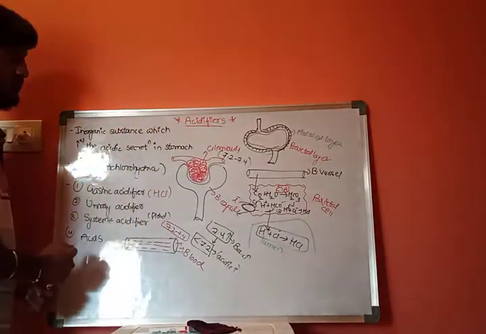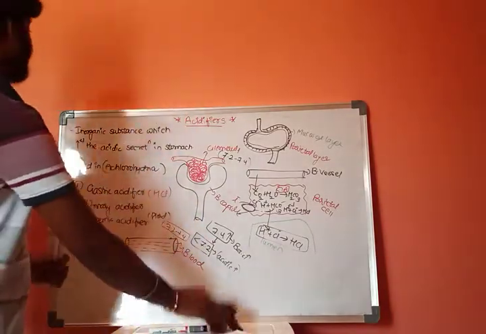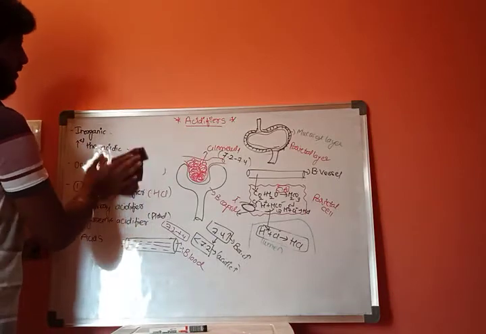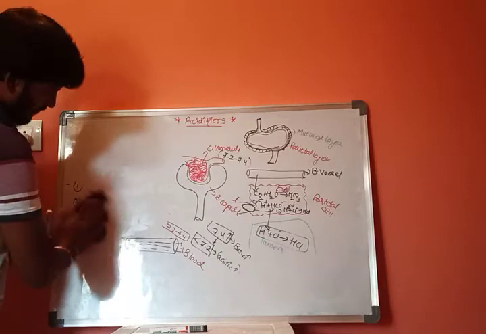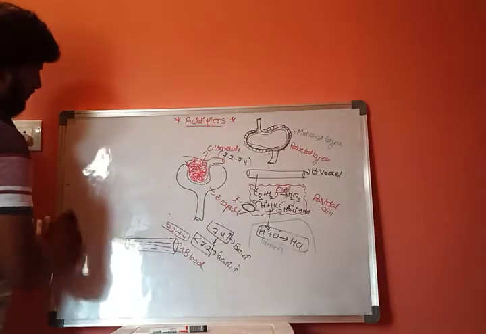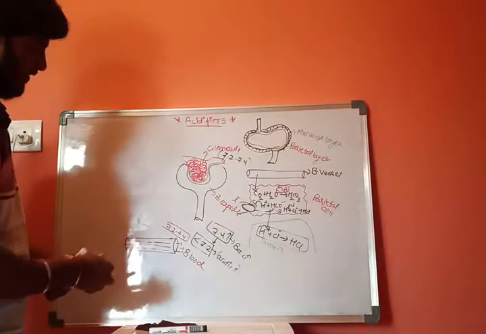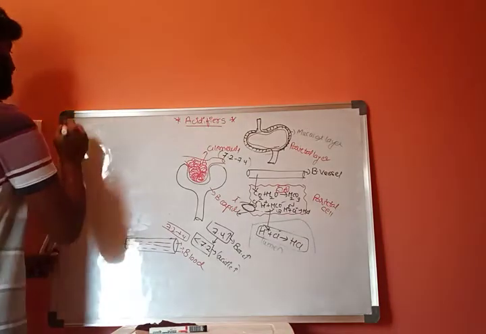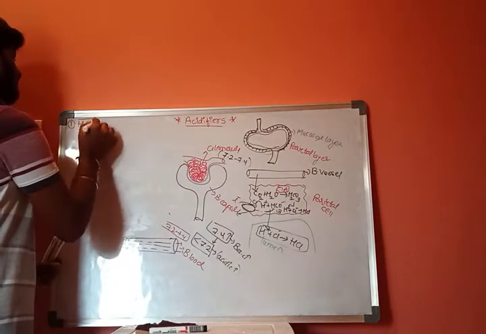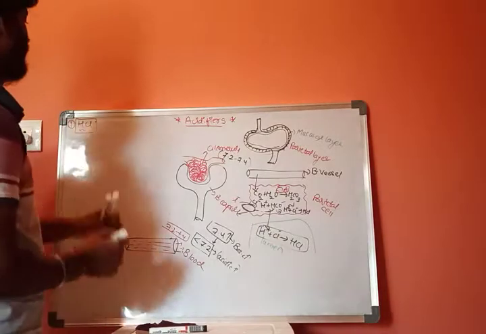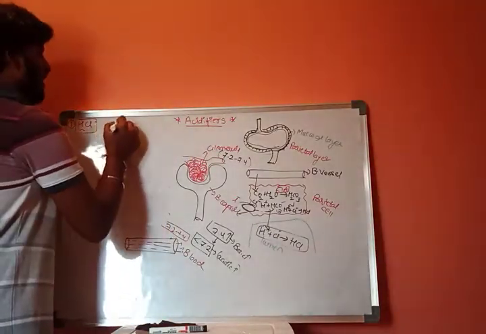Next, if we discuss two examples of these acidifiers, first let us discuss HCl. There are two examples: one is HCl and another one is ammonium chloride.